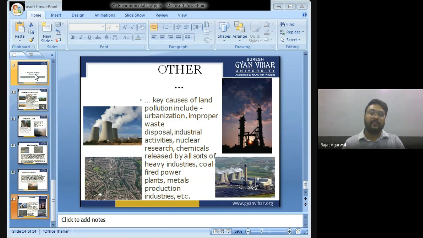So we have to take appropriate measures so that we can control land pollution. We should not throw any garbage on the road. Instead, we should throw the garbage in the dustbin. We should not throw garbage like when we eat chips or consume a cold drink, or anything we consume, and throw the garbage on the road. We should not throw garbage on the road. Instead, we should throw it in a dustbin.